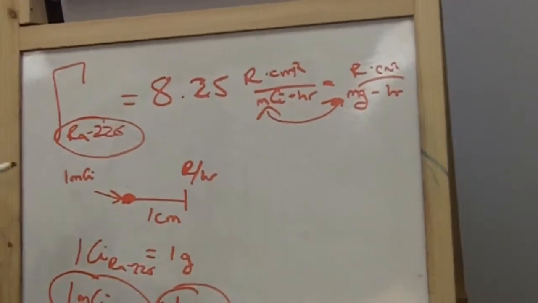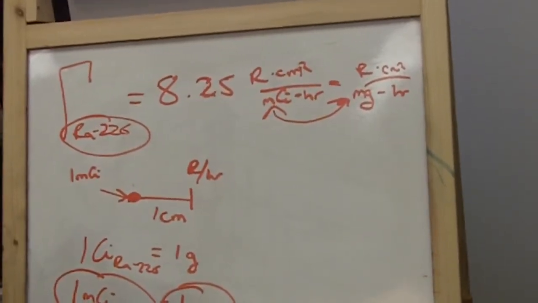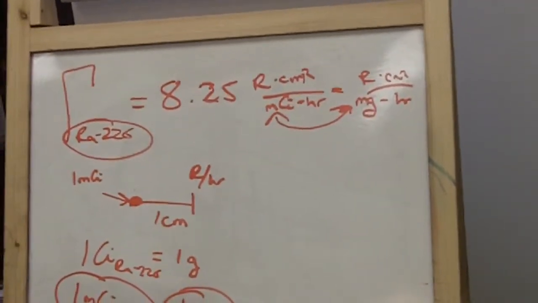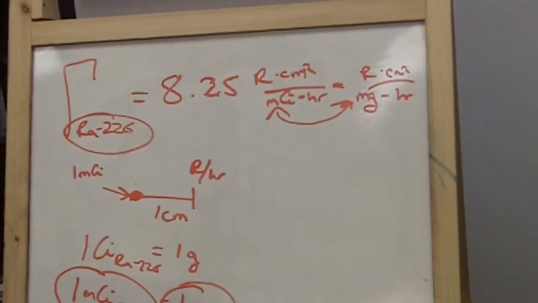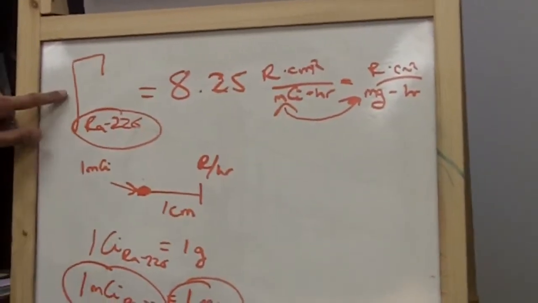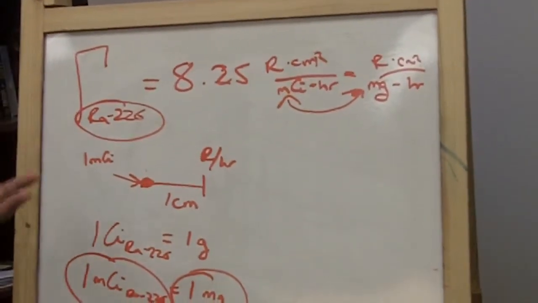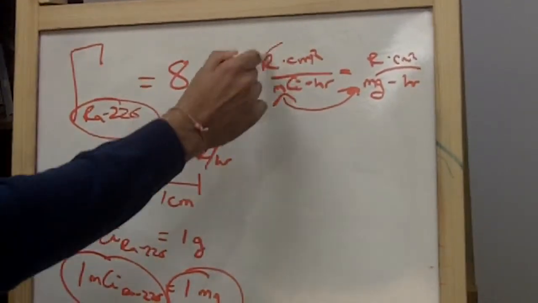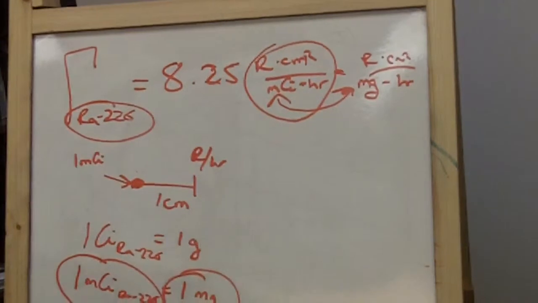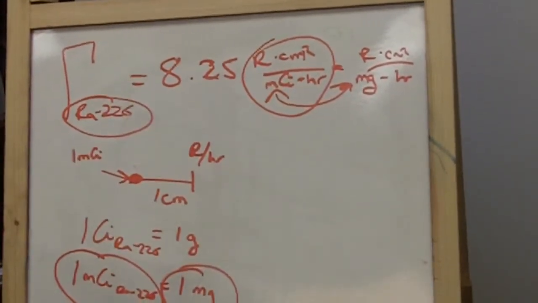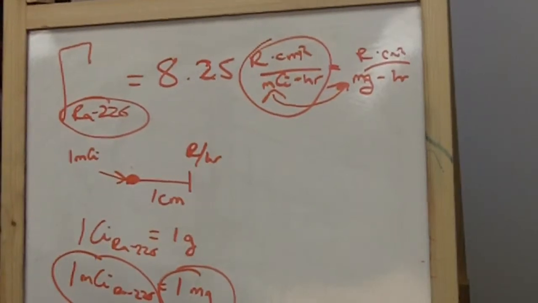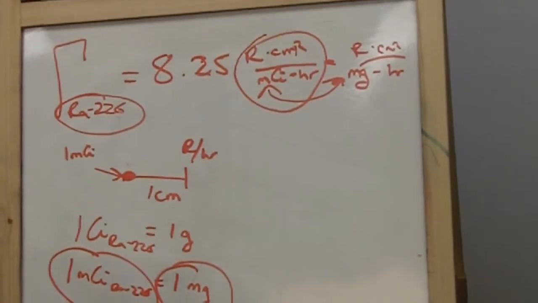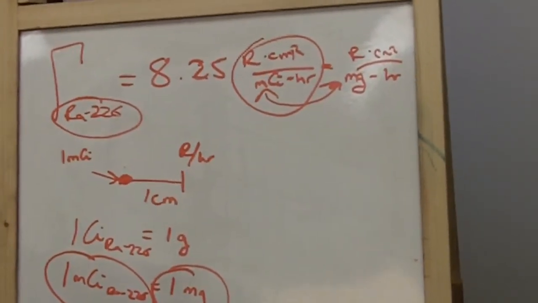But that's only true for radium-226. All other gamma factors, or they're actually called exposure rate constants, or sometimes gamma factors because this is a gamma sign, the symbol for gamma. All other isotopes that have gamma factors will have these units with millicurie in the bottom, not milligram. Because that is based not necessarily on how much that weighs, but on how much activity of that element. Make sense? Yeah.